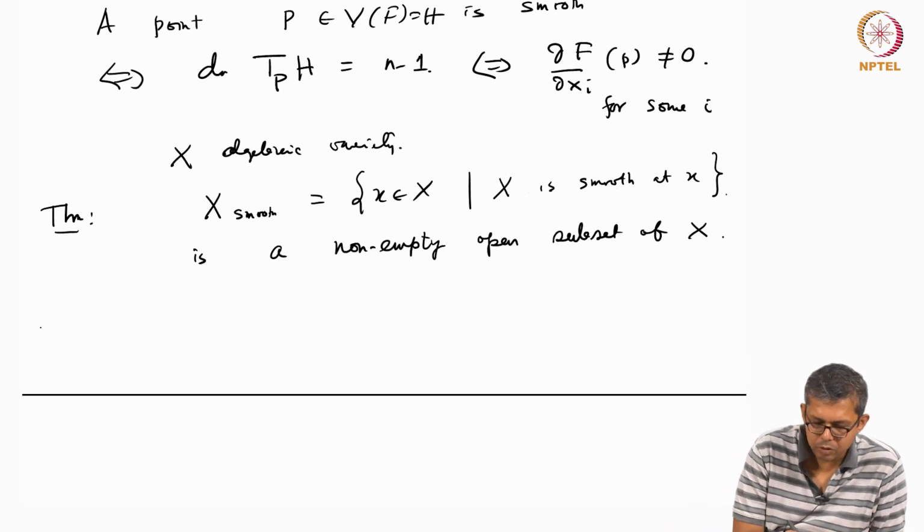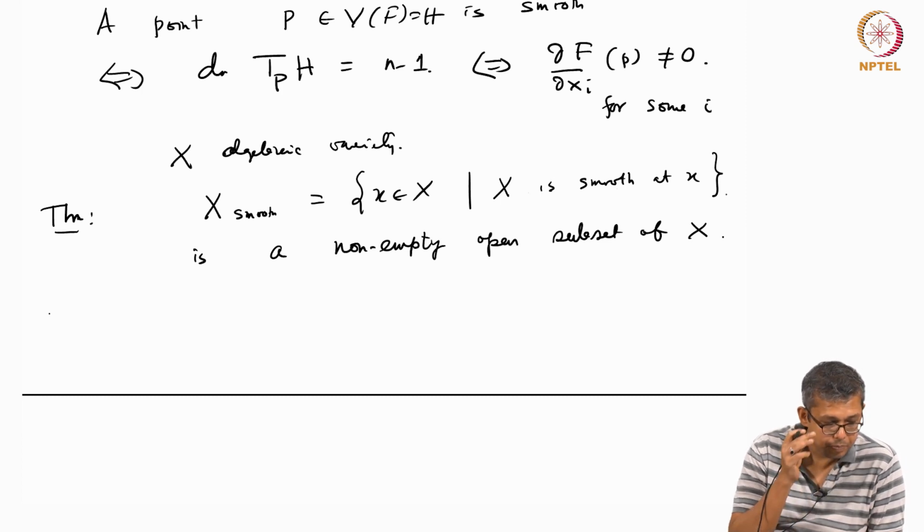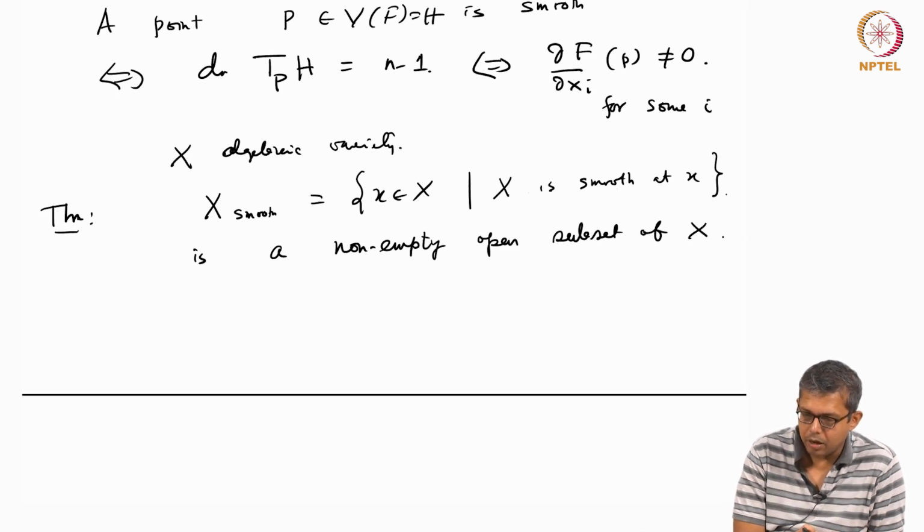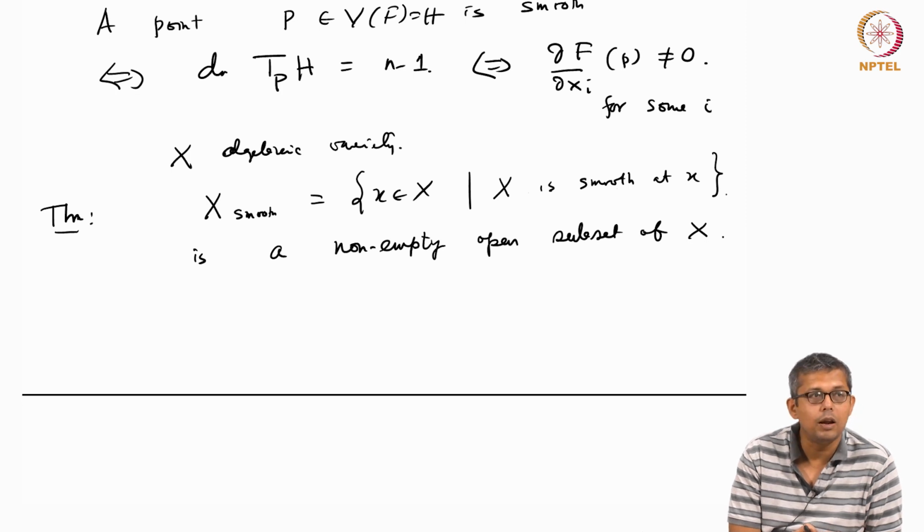Okay. So first of all, these regular local rings are integral domains.